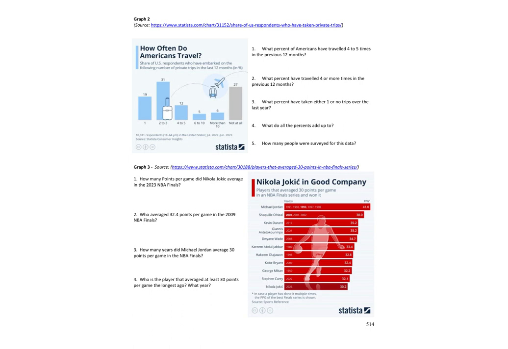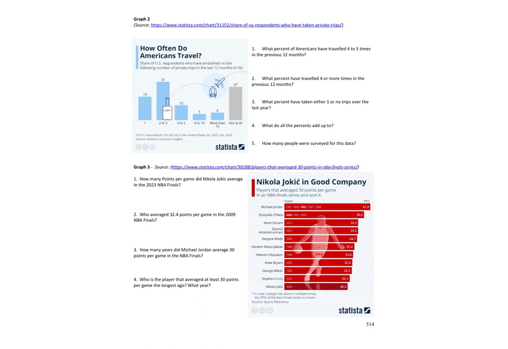Okay, graph 2. How often do Americans travel? Let's take a look here. So what percent of Americans have traveled 4 to 5 times in the previous 12 months? So in this one, we've got kind of a bar graph. How often do Americans travel? Share of U.S. respondents who have embarked on one of the following numbers of private trips in the last 12 months in percents. 1, 2 to 3, 4 to 5, 6 to 10, and it gives percents.